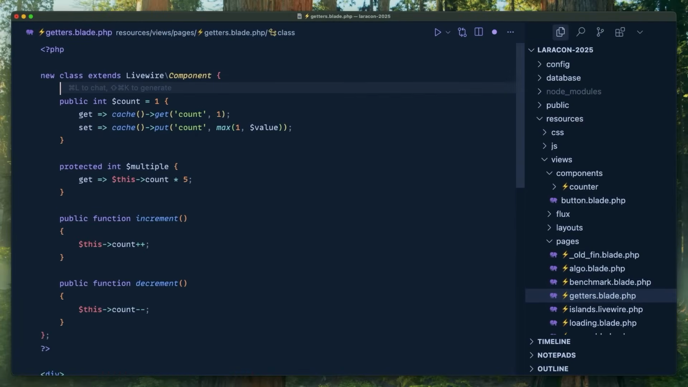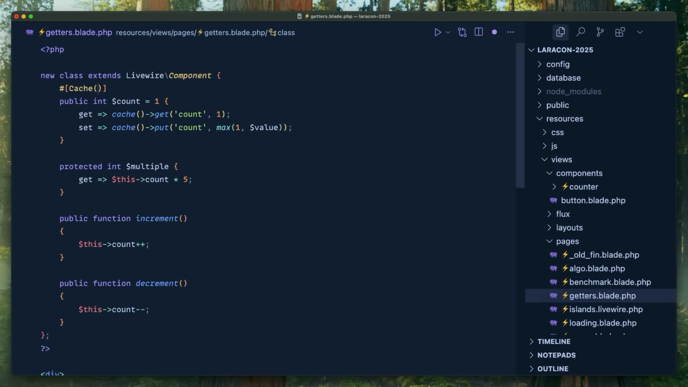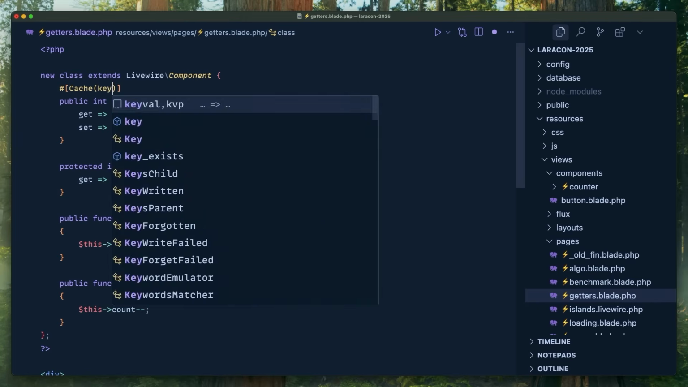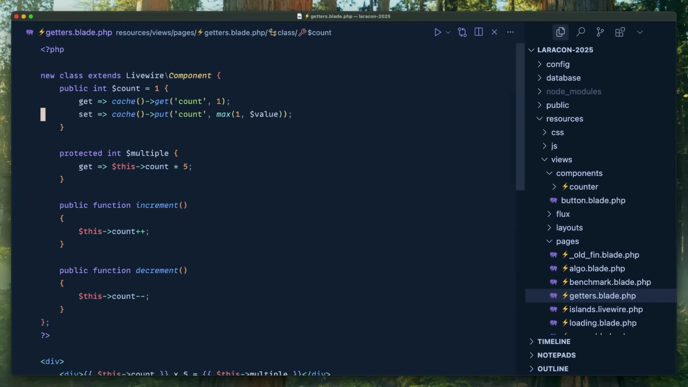There are ways we could do this currently with attributes, like we could do cache or something, but the hurdle with attributes is you can't do runtime code. So if I say key, you can't do something like auth ID. That's impossible. So this is a way that we can still have something elegant that feels good, but access runtime code. All right, so that's property stuff.